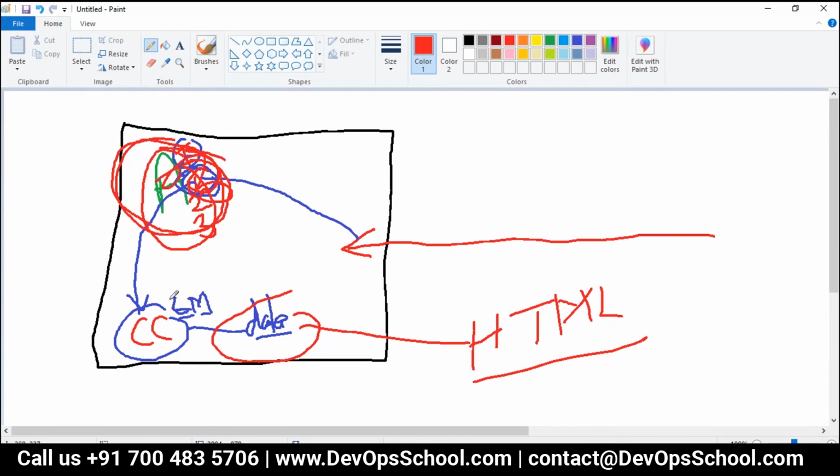This application and this code coverage tool are running in the same JVM. So that can be possible. Did you understand that or not?